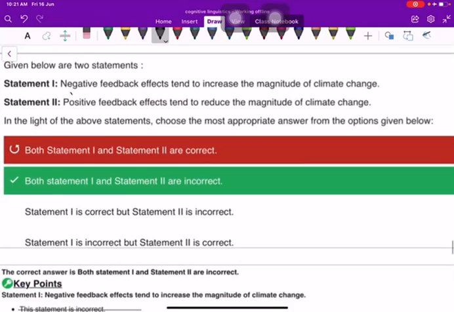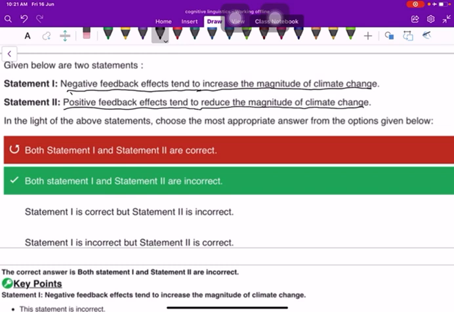Now, first statement, negative feedback effects tend to increase the magnitude of climate change. Second statement, positive feedback effects tend to reduce the magnitude of climate change. So both are incorrect. Negative feedback effect tends to increase the magnitude of climate change is not correct. And positive feedback effects tend to reduce the magnitude of climate change is also not correct.